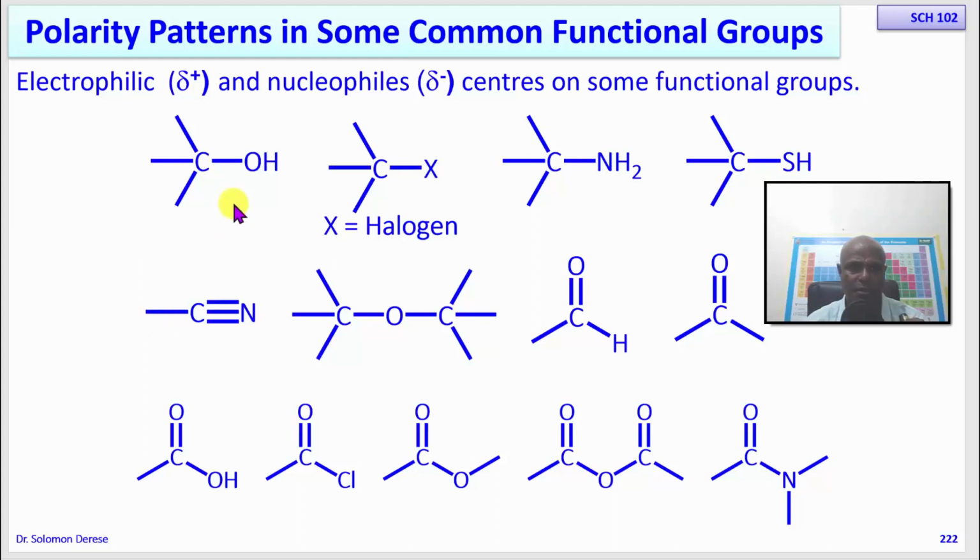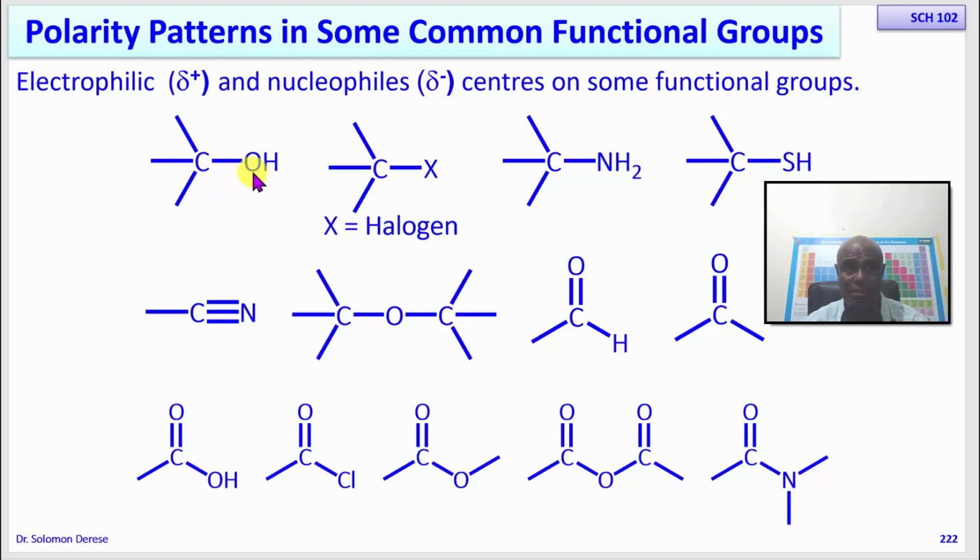First, let's look at this one. This is an alcohol. In this, the bond I'm interested in is this one, the polarized bond between this carbon and oxygen. Because we are going to study the reactions of organic molecules, our focus will be more on carbon. How is the carbon in such molecules polarized? This is a bond between carbon and oxygen.